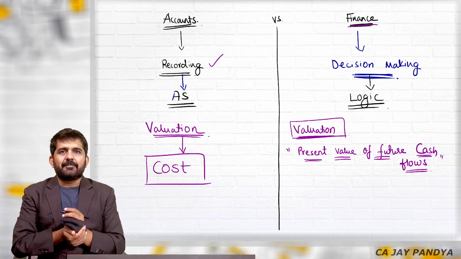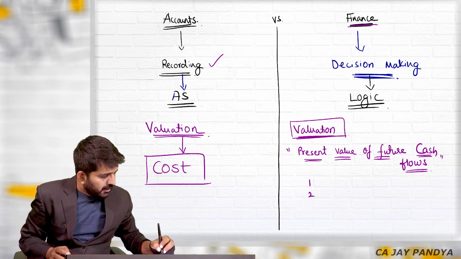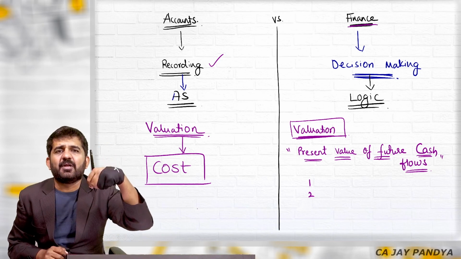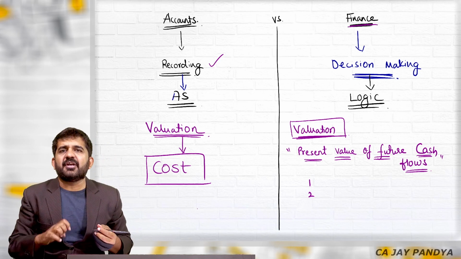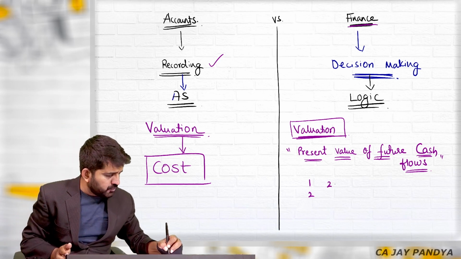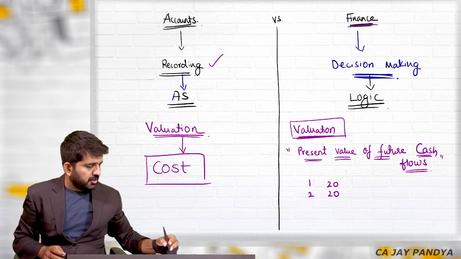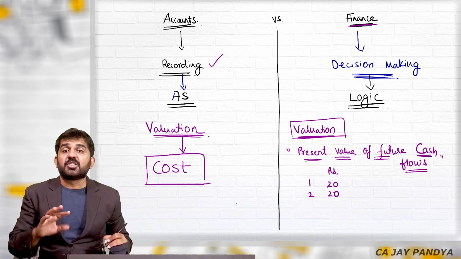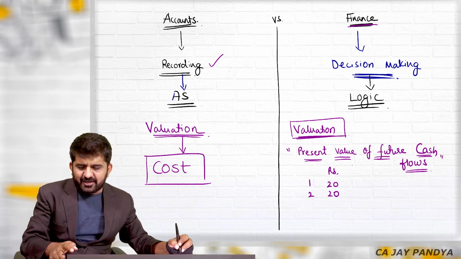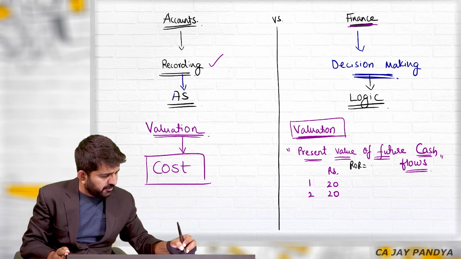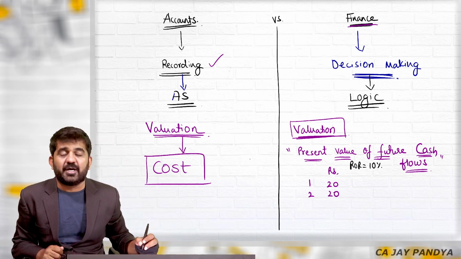Try to understand. I am planning to purchase this pen. I think that this pen will be useful to me for 2 years, which will generate a direct, indirect cash flow of 20 rupees per annum. This is cash flow, not profit. My required rate of return. So now it is becoming technical. Yes, I'll explain this discounting rate or required rate of return.